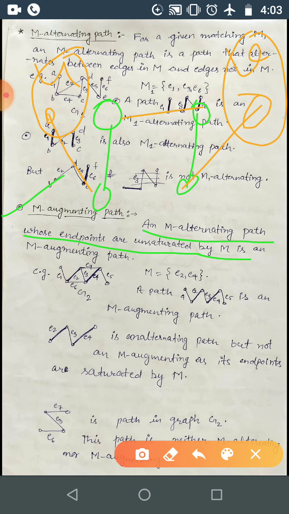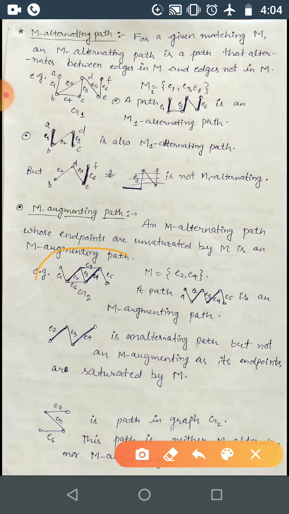This means no edge of the matching should be incident with U and V. That becomes the M augmenting path. So again, an M alternating path whose endpoints are unsaturated by M is an M augmenting path. For example, you can consider this graph.